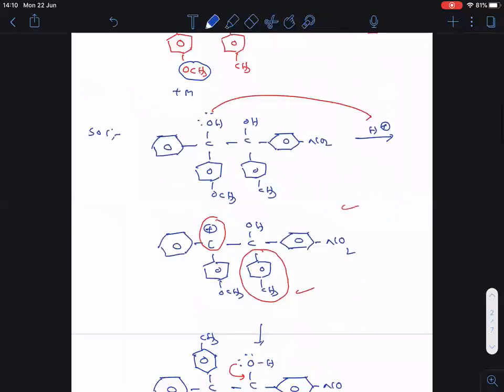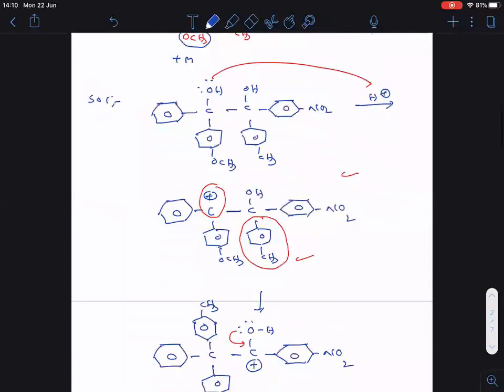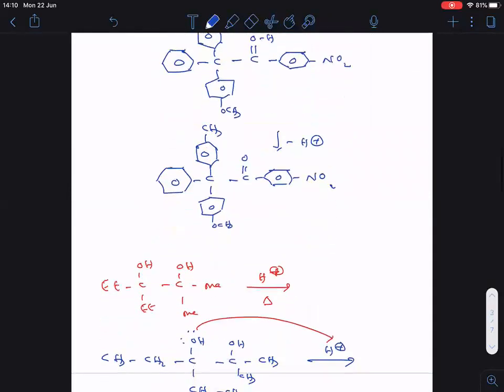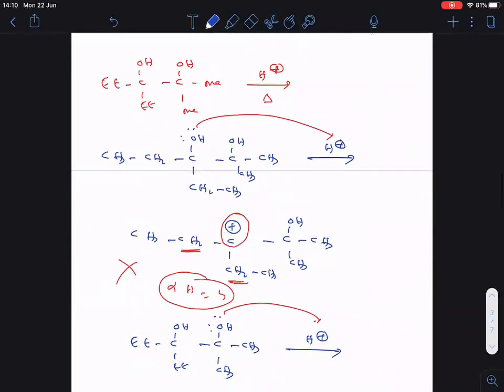Here, this is the mechanism of that one. Followed. Now this is one more example of pinacol to pinacolone.